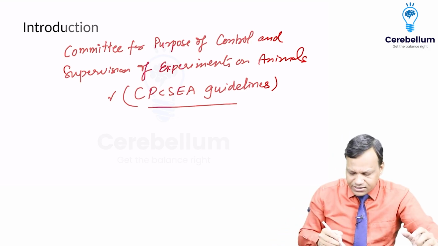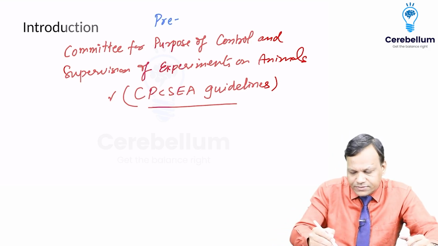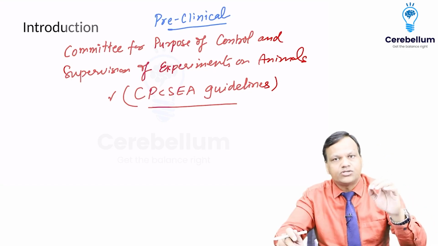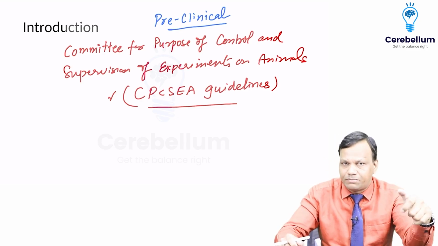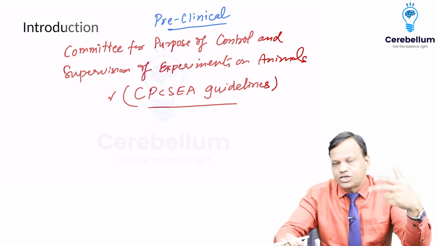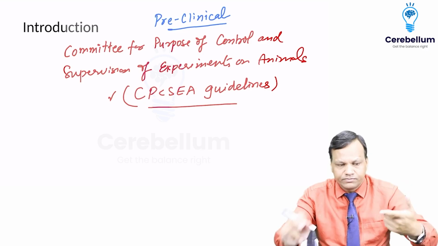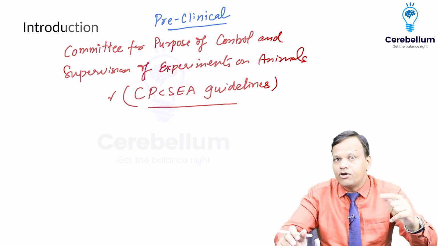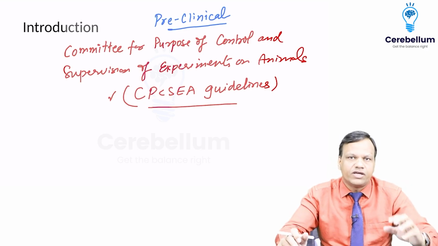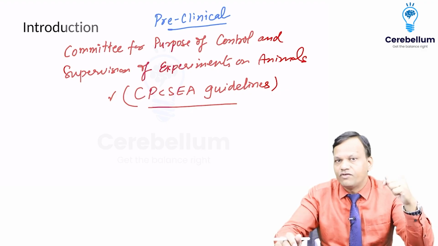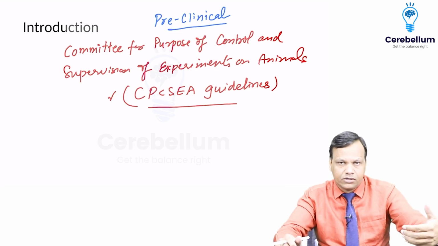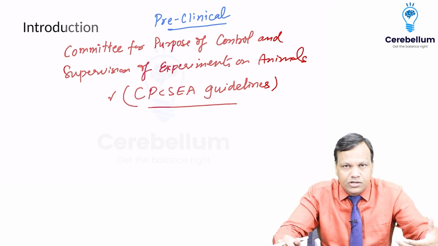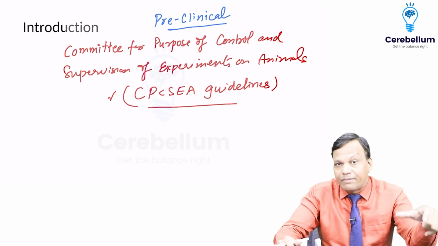The animal studies are called as preclinical studies. Remember, whenever we write the word clinical, it means on humans. Okay? So first of all, we will test the drug in animals. So basically, we will test two things in the animals. First, whether the drug is effective or not. So how we will test? We have various animal models. Like if we want to test a new drug, whether it is effective anti-diabetic or not. So first of all, animal should be diabetic. So we will make an animal diabetic first.